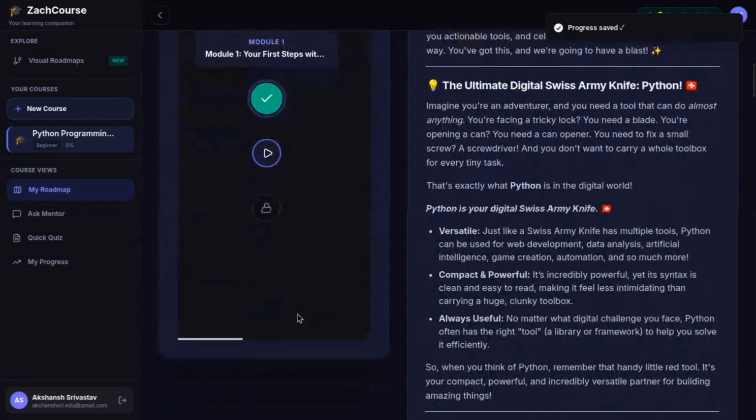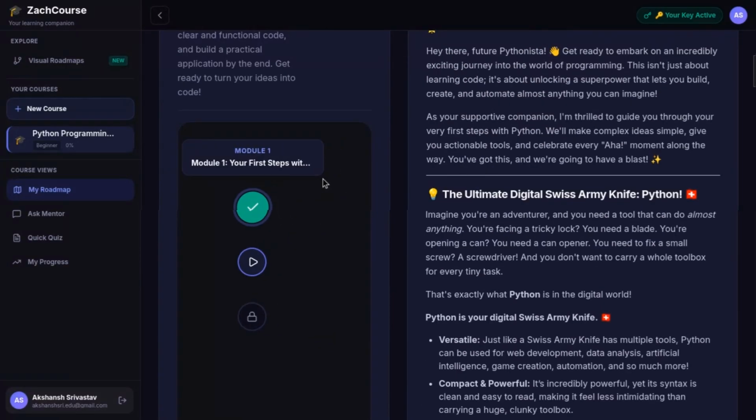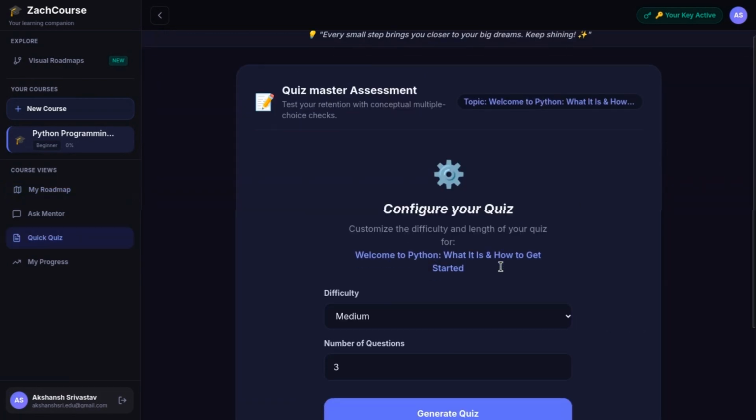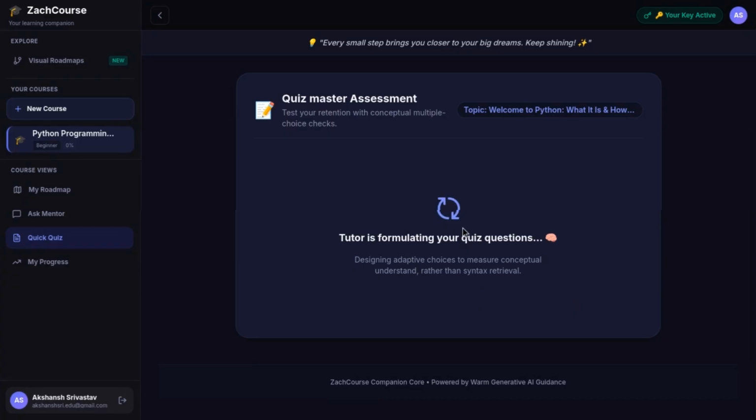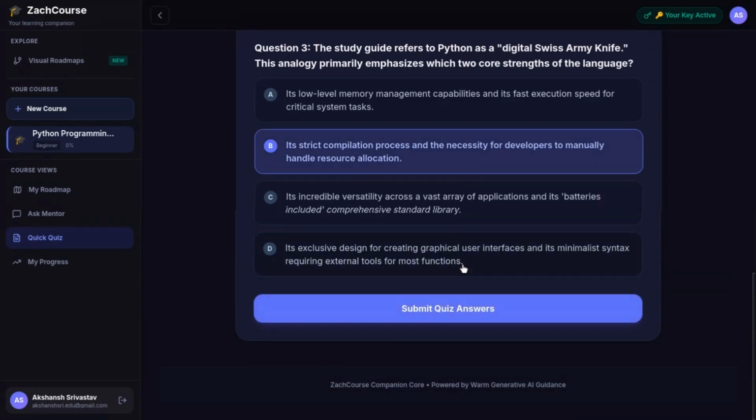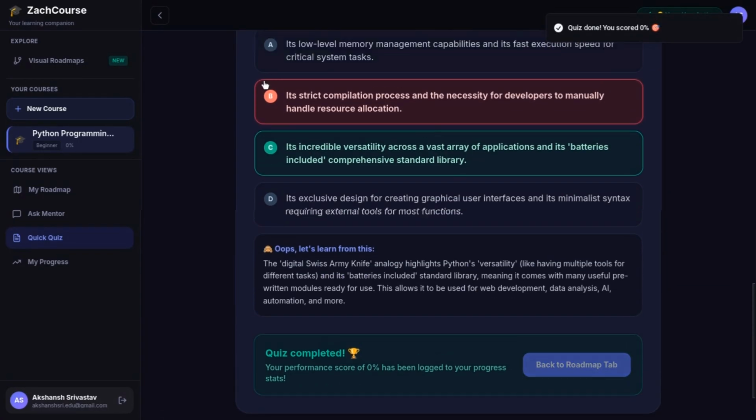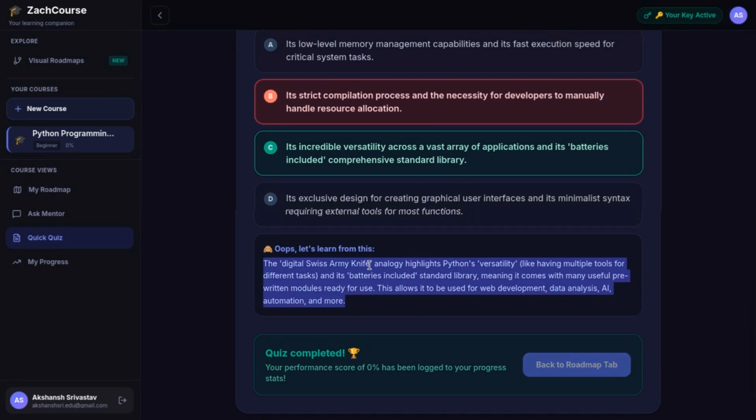There's also an amazing graph available here that will update itself as we progress through this course. You can also take a quiz related to whatever chapter you want, for example, and let's just randomly mark some answers. Submit, and as you can see, whenever an answer is incorrect, it will give you a brief explanation of why.